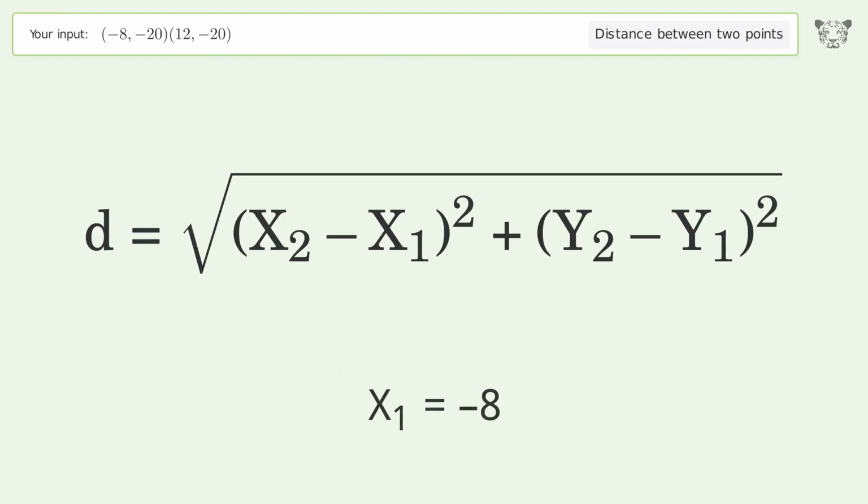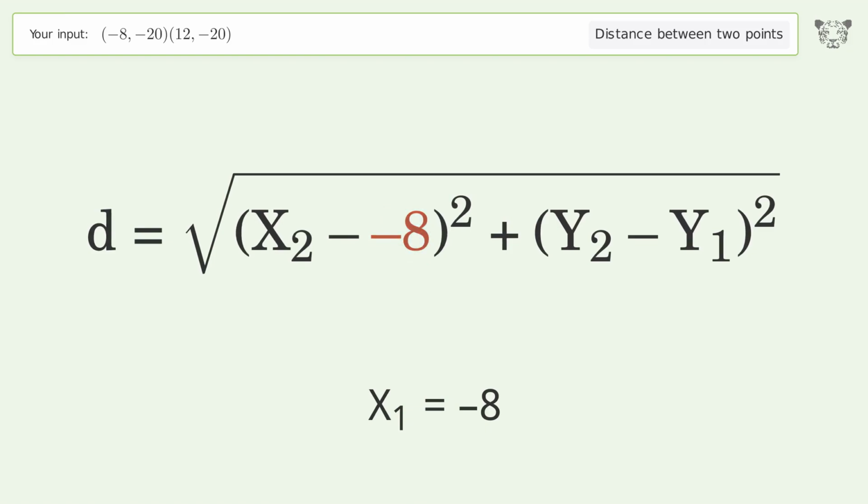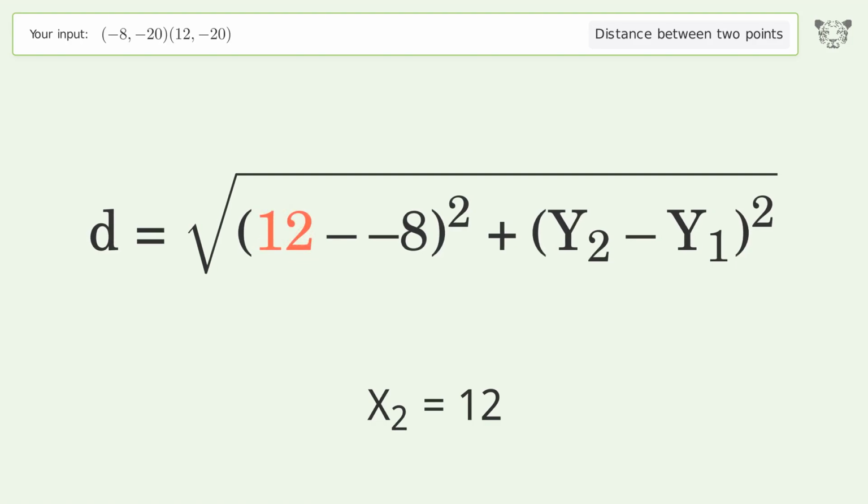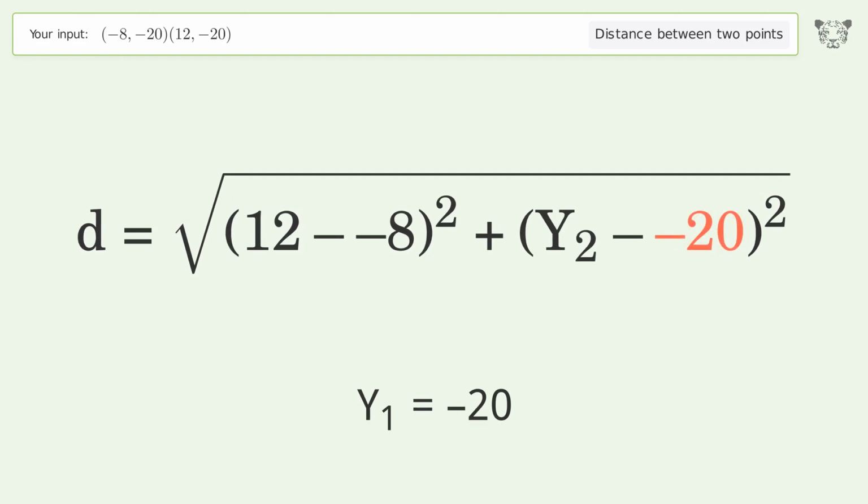x1 equals -8. x2 equals 12. y1 equals -20. y2 equals -20.